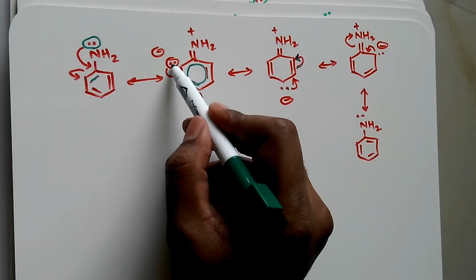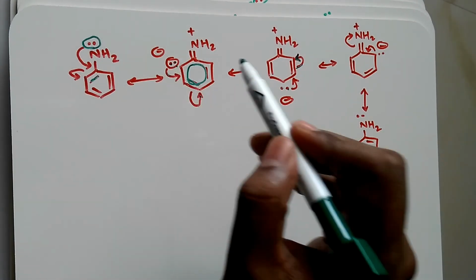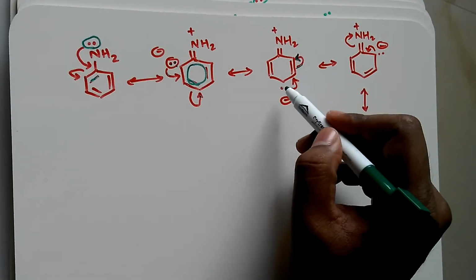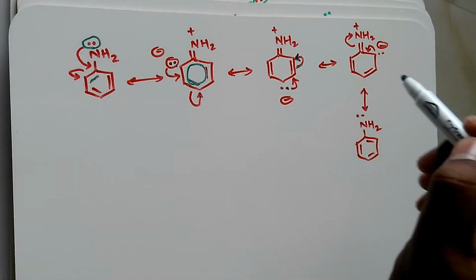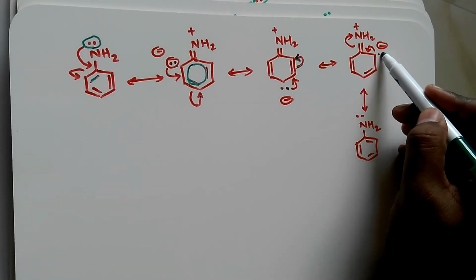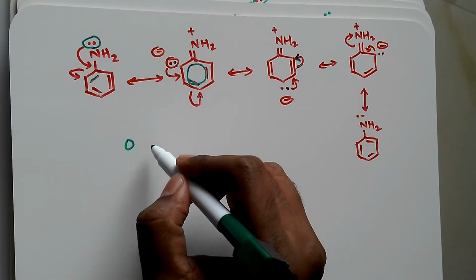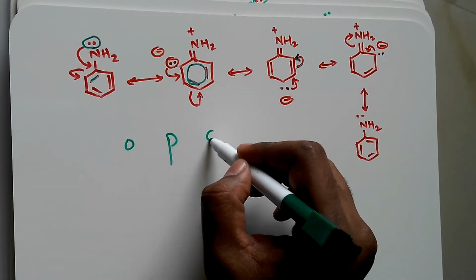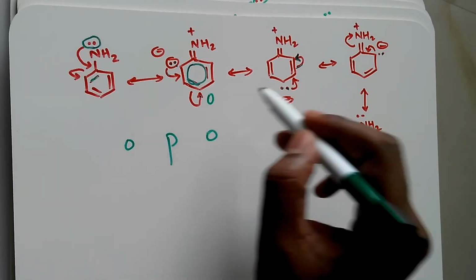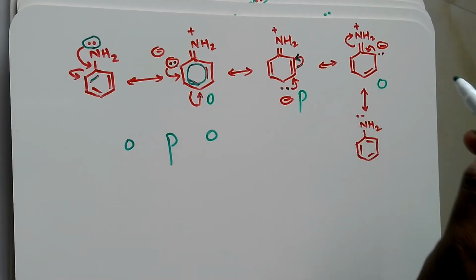Now if you observe, at this ortho position we have the lone pair of electrons, at this para position we have the lone pair of electrons, and at this ortho position again. So we have ortho, para, and again ortho. The electron never came to the meta position.